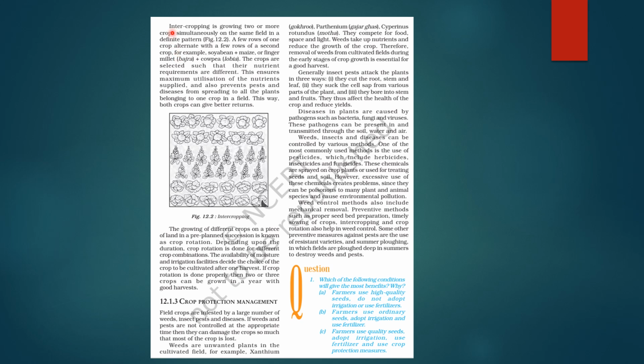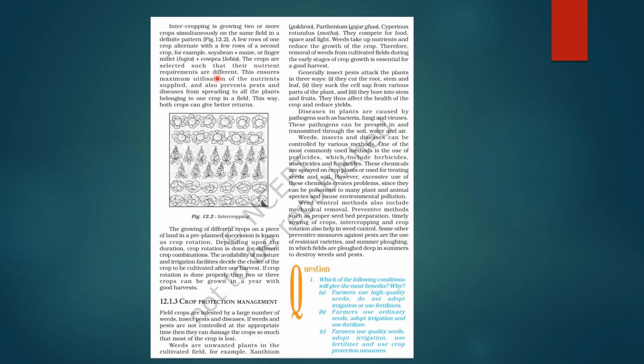So let's study about intercropping. Intercropping is basically growing two or more crops simultaneously on the same field in a definite pattern, right? So see, a few rows of one crop alternate with a few rows of a second crop, okay? Like आप इसमें combinations ले सकते हो जैसे soybean plus maize, finger millet like bajra plus cowpea that is lobia.